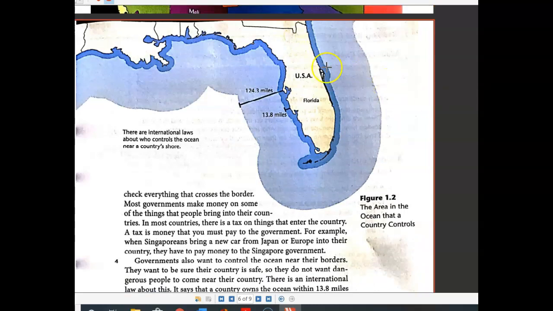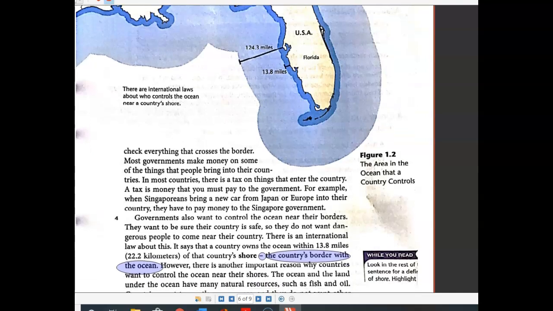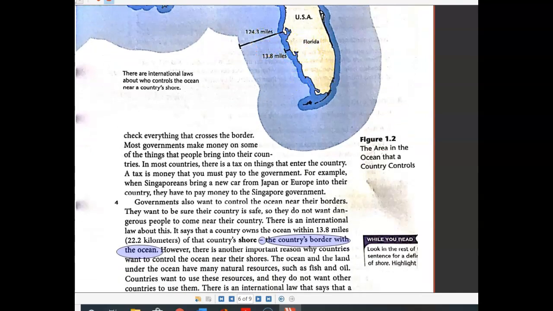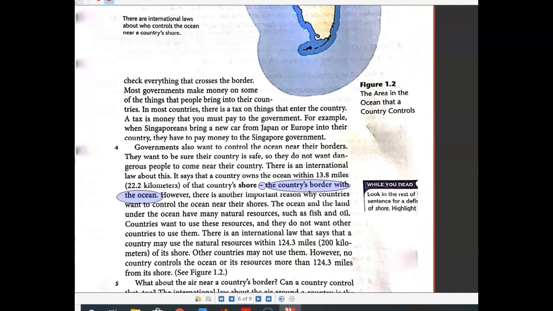So here you see we need to find the definition of the word shore. We see this dash, which is the clue that tells us that a definition follows. And shore means the country's border with the ocean. We can also see a picture of it here. So that's the shore of Florida. Okay, and you can see that distance out that the government controls.